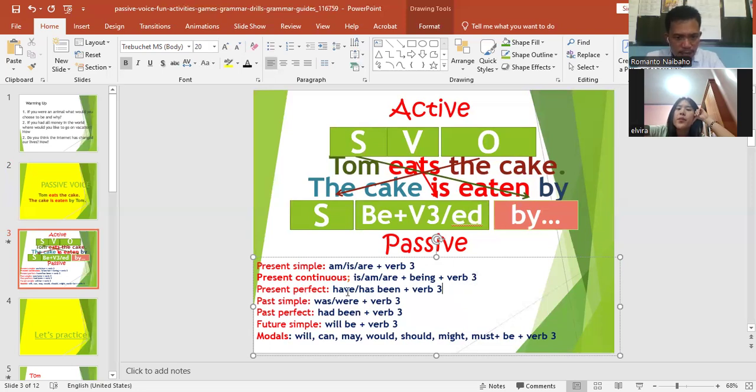And in present perfect tense, we use subject plus have or has plus been. So the be is been. This is the third form of be. The first is is, am, are, the second is was and were, and the third is been. Because this is present perfect tense, the be should be been. And then we use verb three. So remember, in every passive sentence, we have to use verb three. All of the sentences must use verb three.